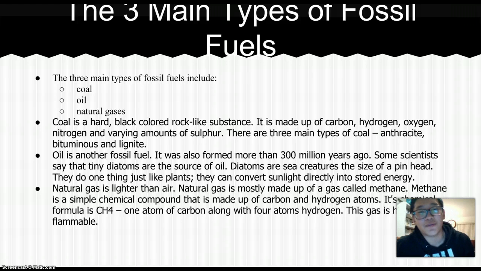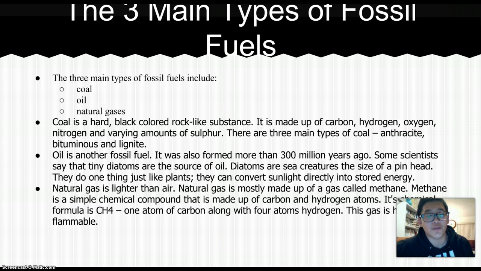The three main types of fossil fuels. There are three main types of fossil fuels. It includes coal, oil, and natural gases. Coal is a hard, black-colored rock-like substance. It is made up of carbon, hydrogen, oxygen, nitrogen, and varying amounts of sulfur.